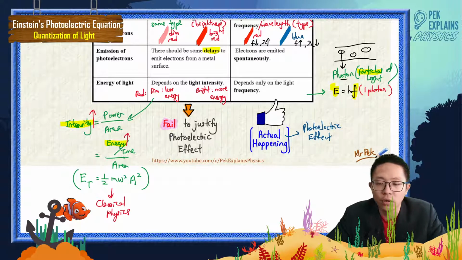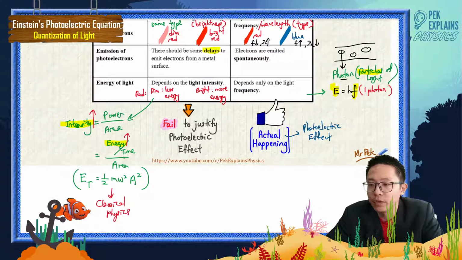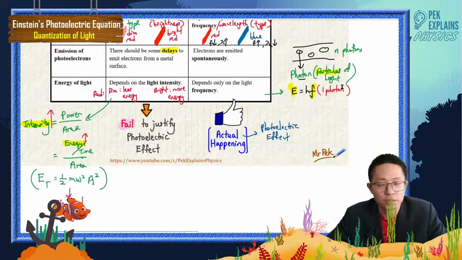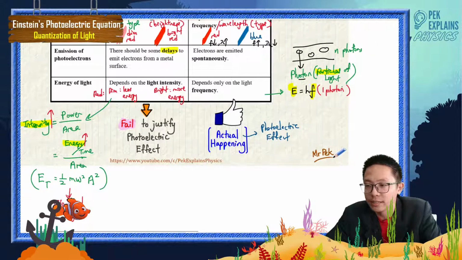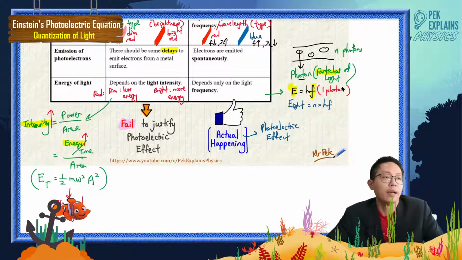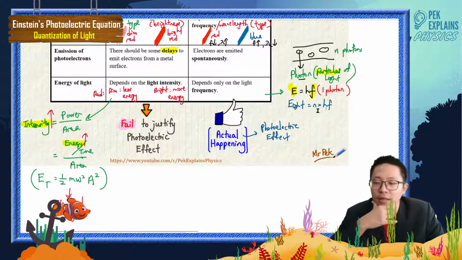But for the whole light, let's say you have n particles, n photons. So the total energy of light would be n times hf: the energy for one particle multiplied by the number of photons. This is the energy of light.